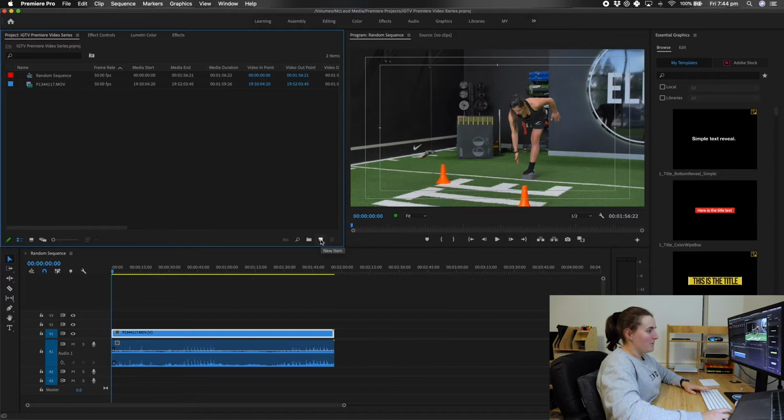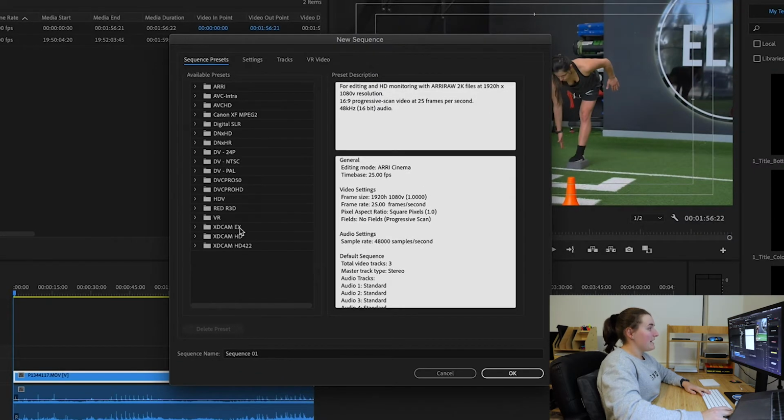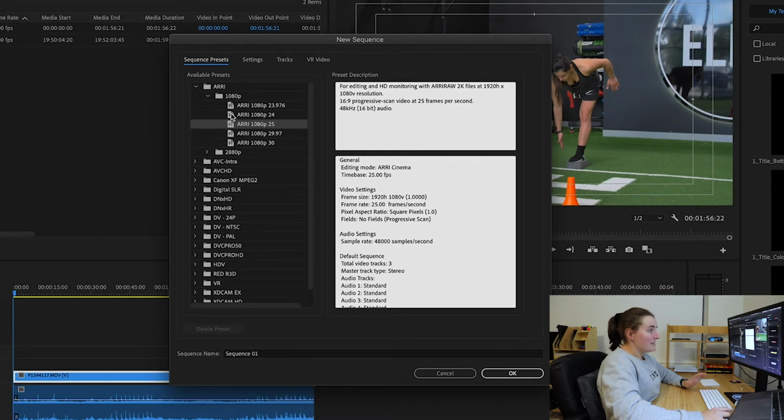One of the most important things that I didn't cover off in yesterday's video is your sequence settings. So if we go down here to our little new item bar and we go new sequence, you get this kind of tab thing that pops up. All these down here are all presets. What I suggest we just go with is we stay with the ARRI preset, and it will depend on what area of the world you live in or what frame rate you shot your footage in. But most of the time, if you're in Australia or you're based off a PAL operating system, you want to be in 25 frames. So click on 25 frames, 1080p if you're shooting in just standard HD 1080, or if you shot in 4K, then you can open up 4K timeline.